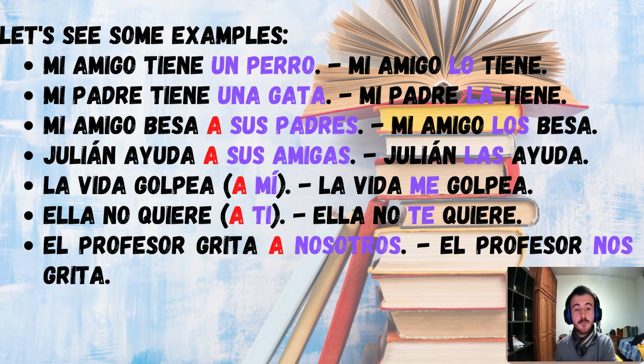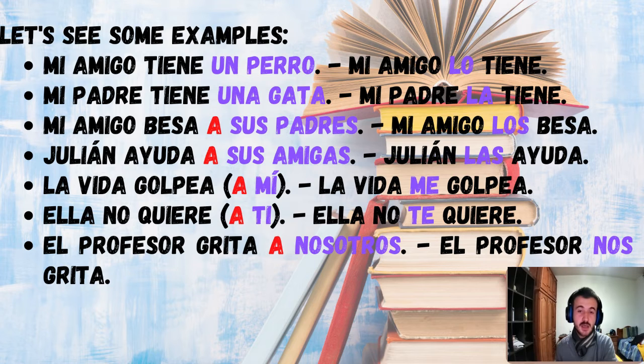Mi amigo besa a sus padres. Here, we have a preposition a, right? Because we're talking about padres, which is a person, right? Therefore, we need it to start with a preposition. Also, sus padres is masculine and plural, right?